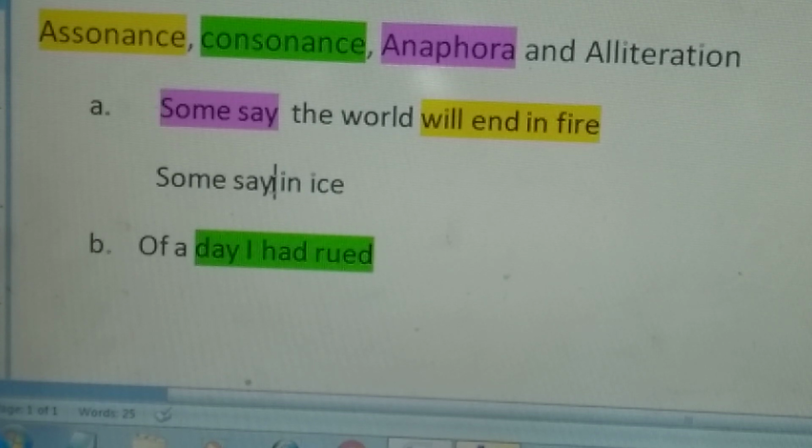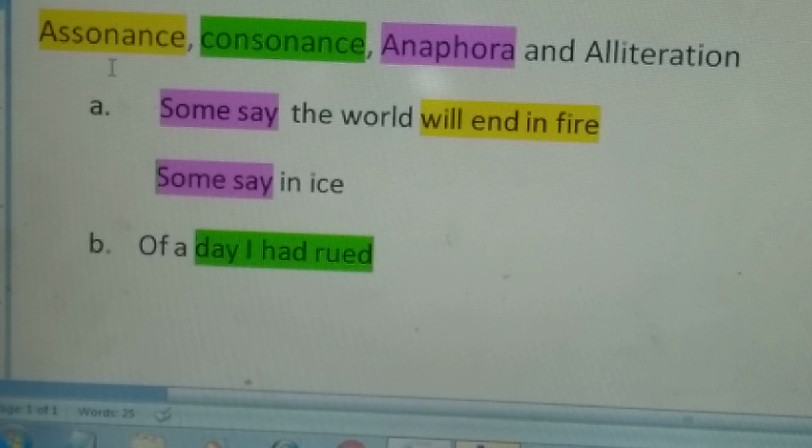Here is the second line of the same poem and same 2 words are repeated. "Some say". So when 1 or 2 words or maybe more words are repeated in the beginning of lines of a poem, and if those lines come one after another, it is anaphora.